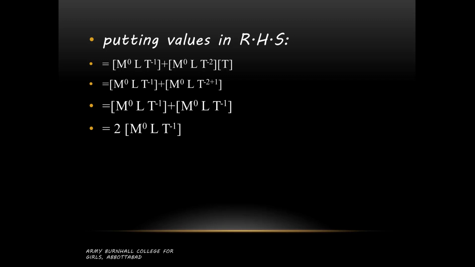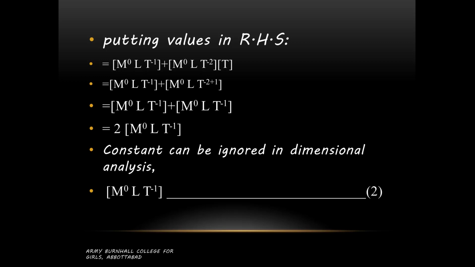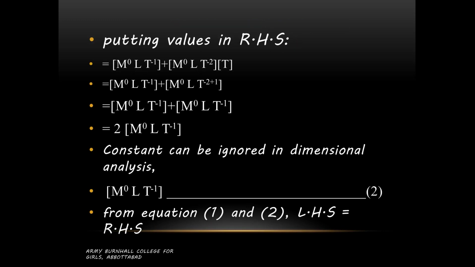In dimensional analysis, we have already discussed that dimensionless constants have no dimensions. So 2 over here is a dimensionless constant. We can ignore it while doing the dimensional analysis, so it doesn't matter whether we write it or not. So we can write it as [M^0 L T^-1]. That will be equation number 2. From equation number 1 and equation number 2, we say that the left hand side is equal to the right hand side.